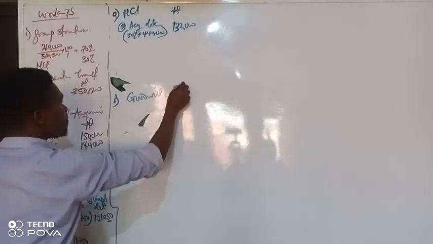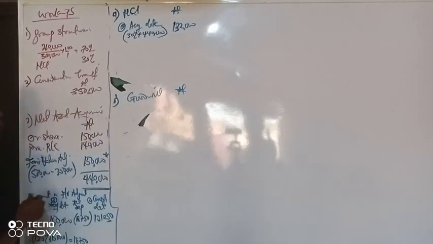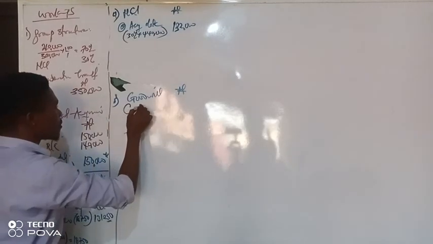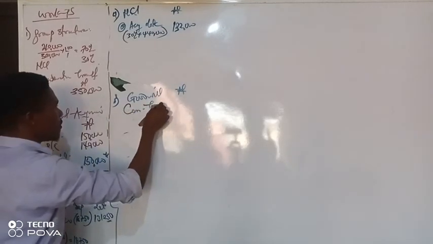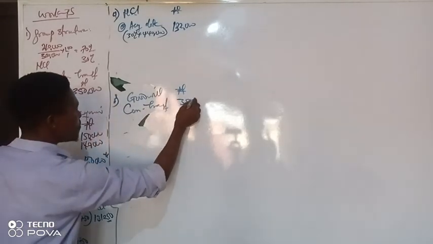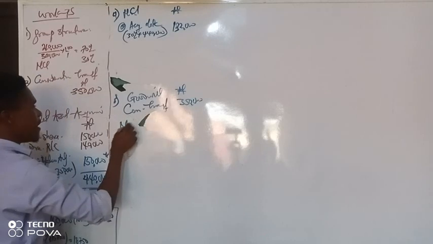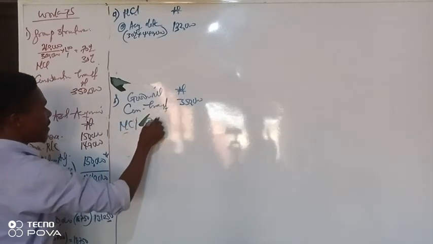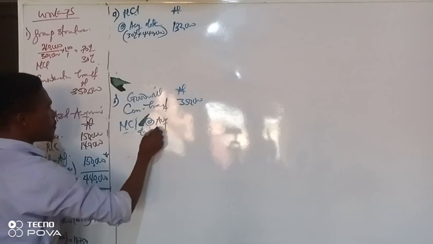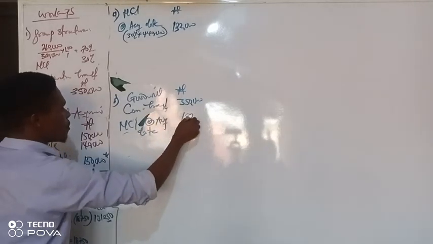So what do we do first? Consideration transferred, 350,000. Our NCI at the acquisition date, you look there, 132,000.